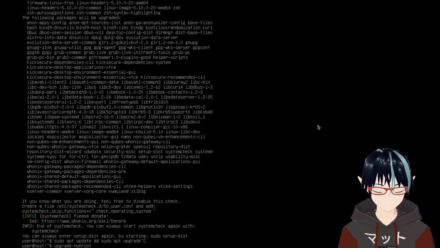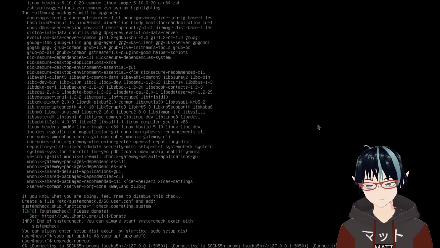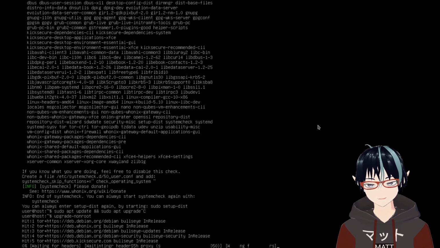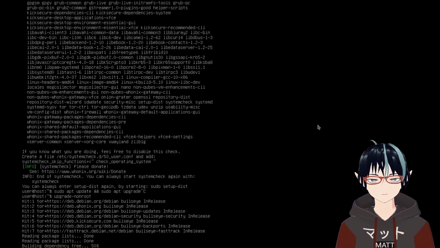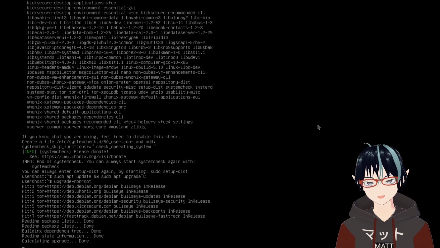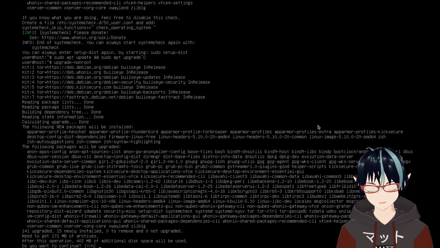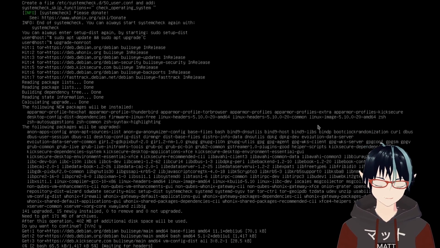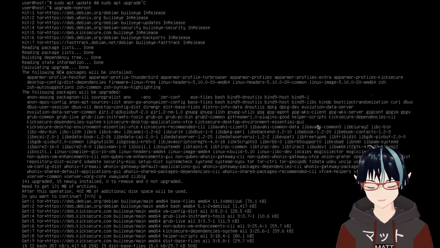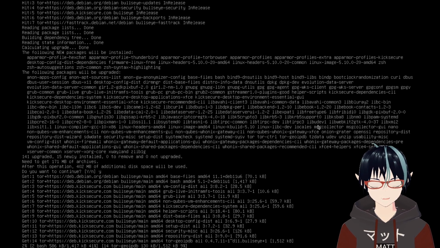This is actually a convenience feature that was created by the Whonix team. So once you hit enter, what this will actually do is connect to the Debian repositories and update your system so that you have all of the updates that you could possibly need. And notice how it did so without asking for my sudo password. That's actually one of the coolest features about Whonix. And you want to make sure this is fully updated.